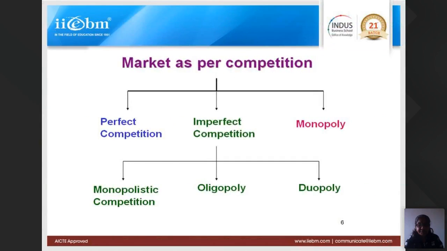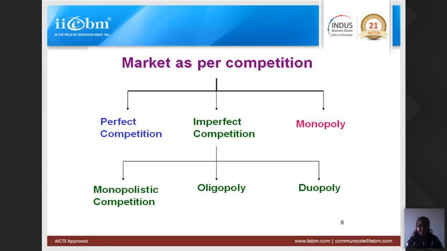So let us see market as per competition. Competition is between the sellers, suppliers, producers, firms. But there are different types of competition. Yesterday, I showed you one slide, the first slide of production and cost, which showed that producer and consumer both meet at the market.